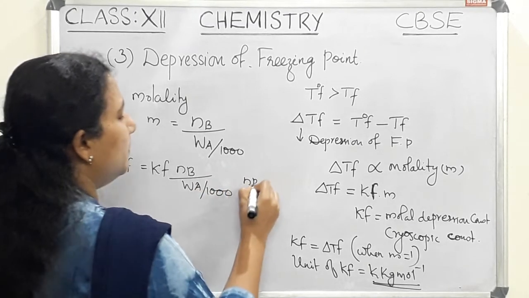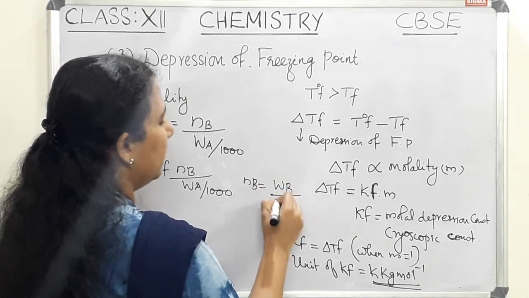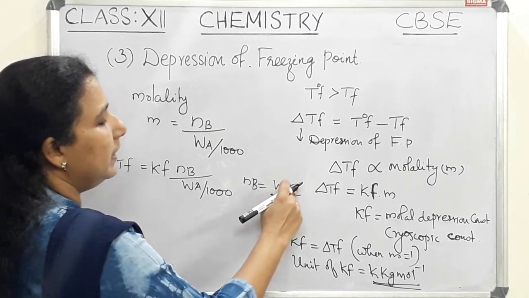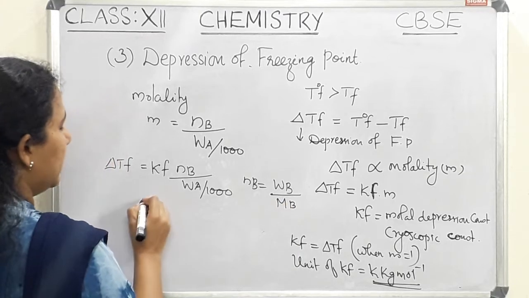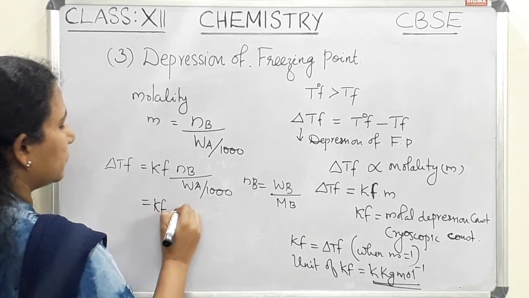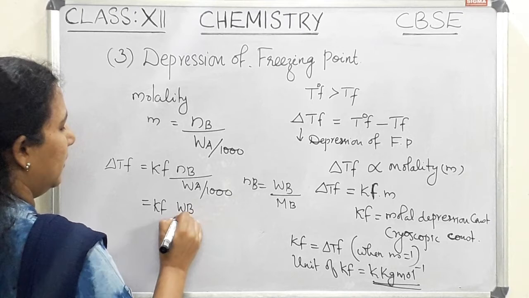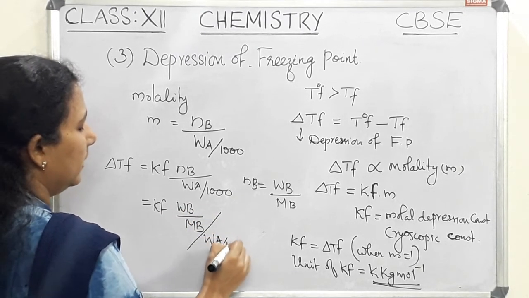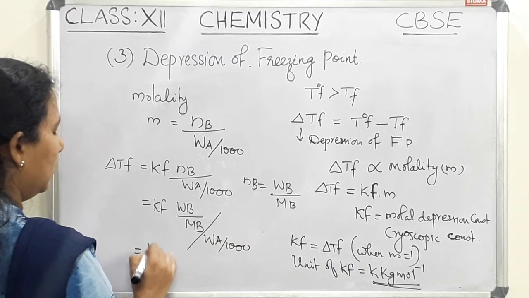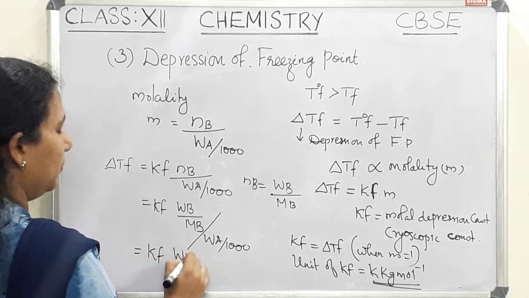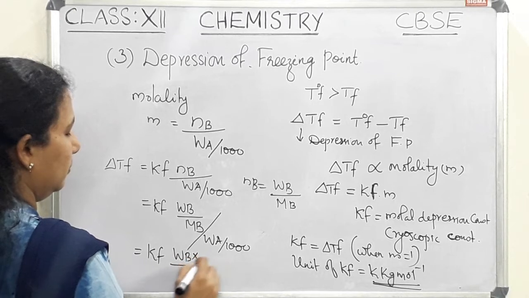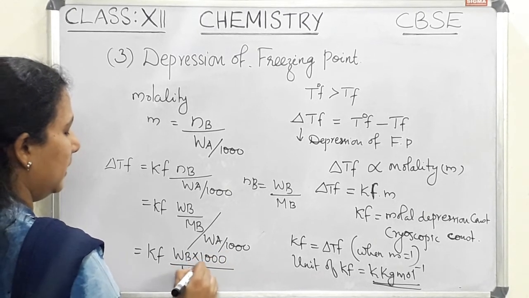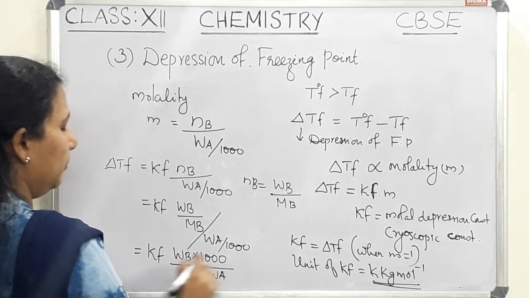Instead of Nb, we can write mass by molar mass: the number of moles of B equals mass of B divided by molar mass of B. So that is equal to Kf into Wb by Mb, the whole divided by Wa by 1000, which is Kf into Wb into 1000 divided by Mb into Wa.